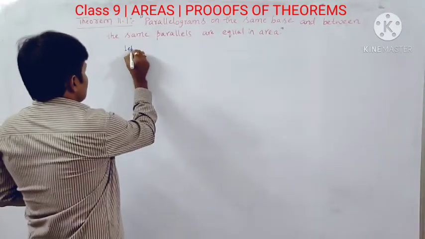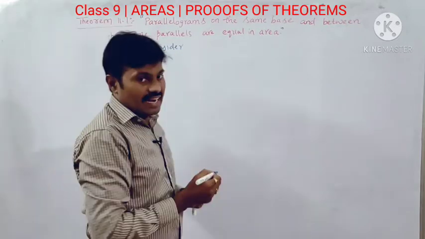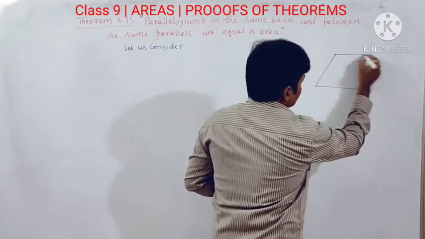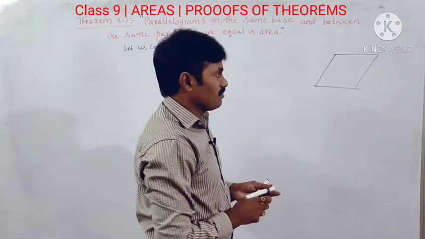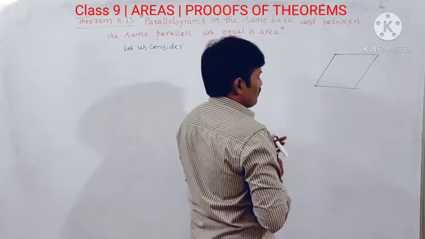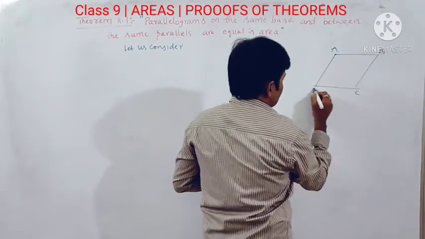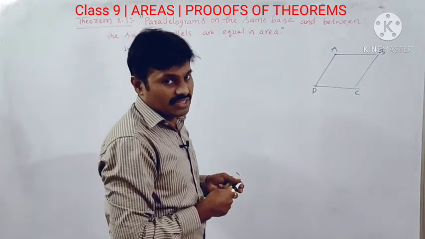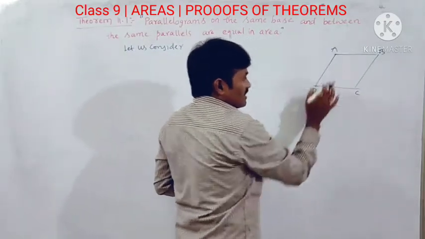So let us consider parallelogram ABCD. This is the parallelogram ABCD, and another parallelogram on the same base DC, such that they lie on the same base and between the same parallel lines.